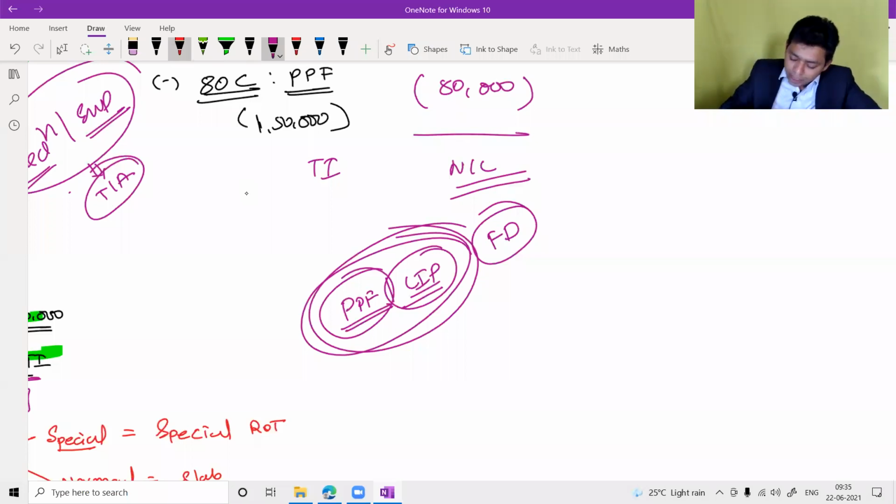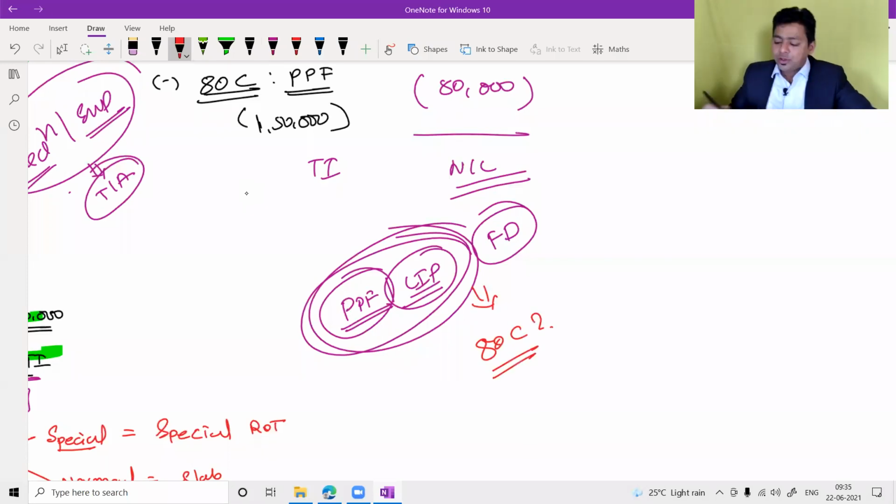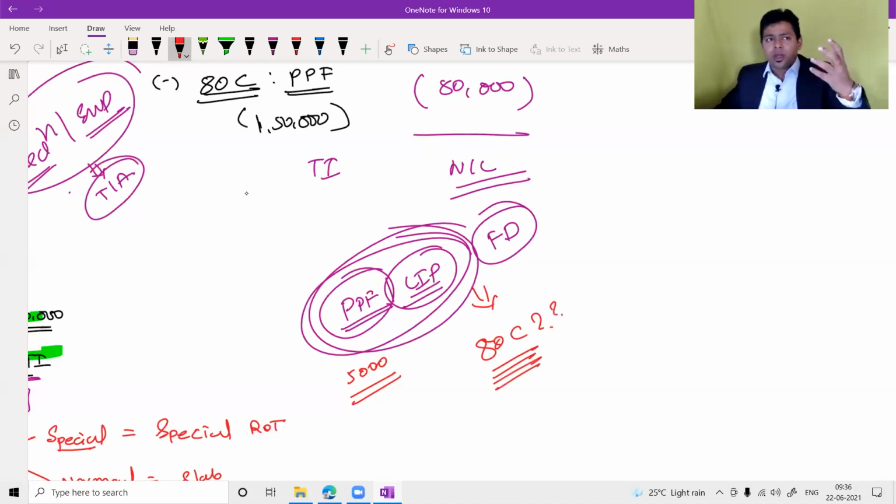But can you claim deduction now? Have you ever claimed deduction under 80C? Imagine you are having fixed deposits. Imagine you are having a public provident fund account where you have deposited only 5,000 in this year. Not much amount. But have you ever claimed deduction under 80C? No, sir. Can you please tell me what is the logic? Why you have deposits, but you did not claim the deduction? No income, sir. We do not have an income, sir.